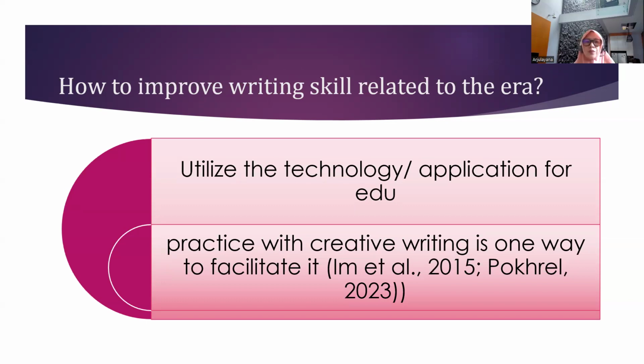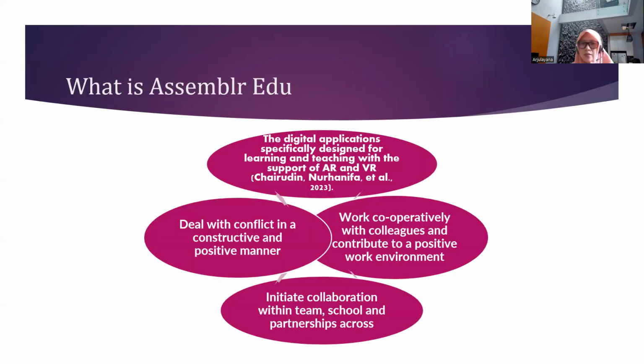They could also utilize technology, since there are a lot of applications we can use for education, teaching, and the learning process. Based on POCREL, practice with creative writing is one way to improve our students' writing skill. And actually, what is Assembler Edu?